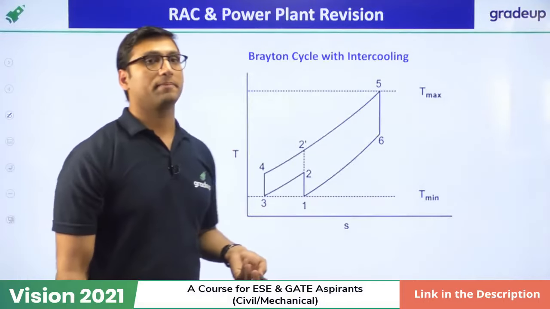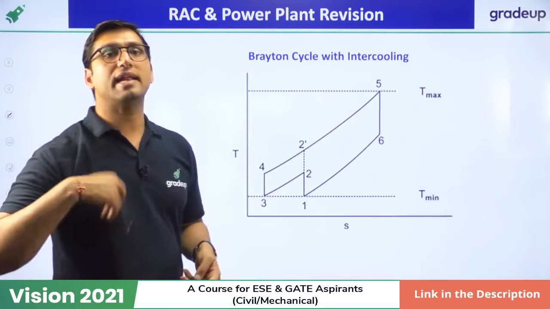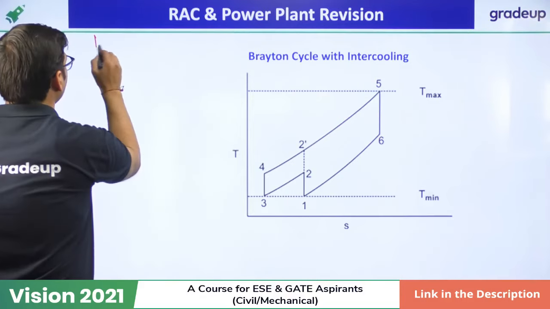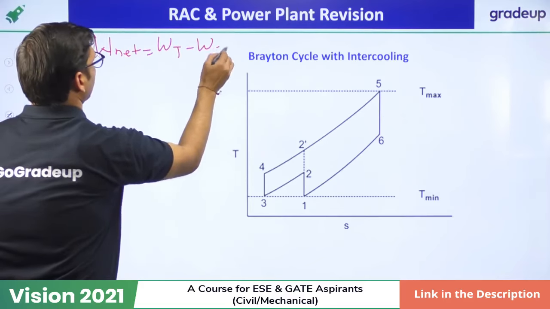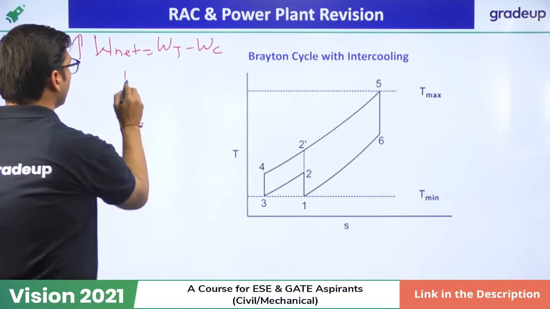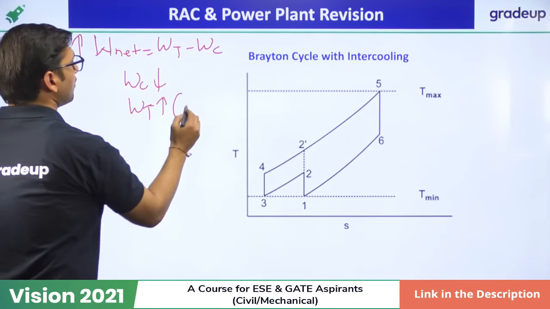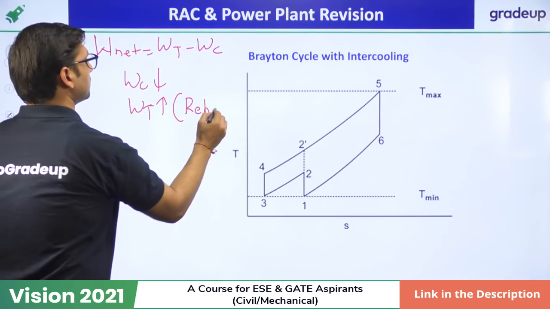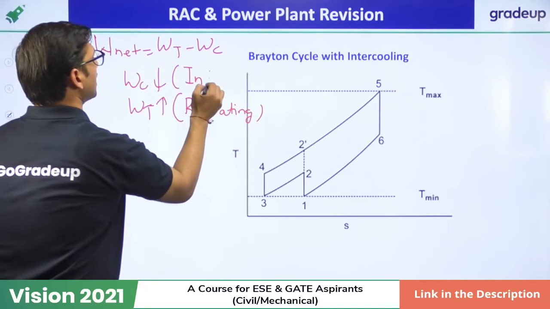What is intercooling? Intercooling and reheating are the two ways in which we can increase the net work output of a Brayton cycle. Net work means turbine work minus compressor work. So if we have to increase the net work, there are two ways: either decrease the compressor work or increase the turbine work. Turbine work is increased by reheating and compressor work is decreased by intercooling.